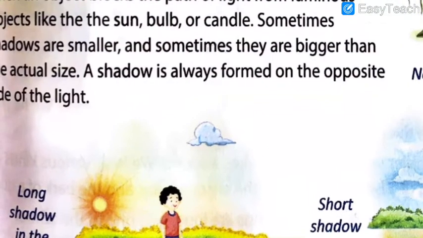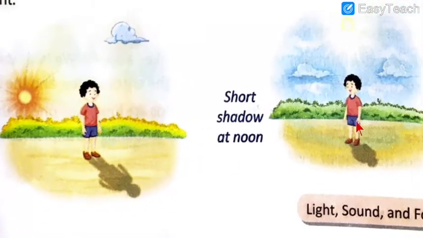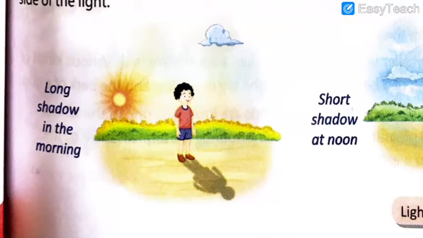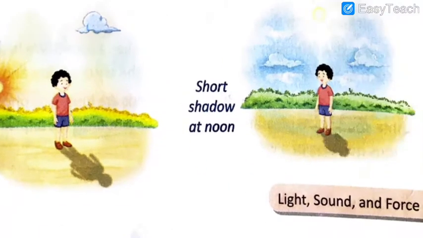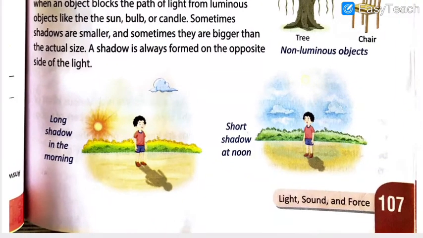Sometimes shadows are bigger in size, sometimes smaller. Here, a long shadow in the morning, but in the afternoon a very short shadow of the same boy. So, like I said, the shadow is not the same size as we are. I hope you have understood what a shadow is, how it is formed, and on which side it is formed.